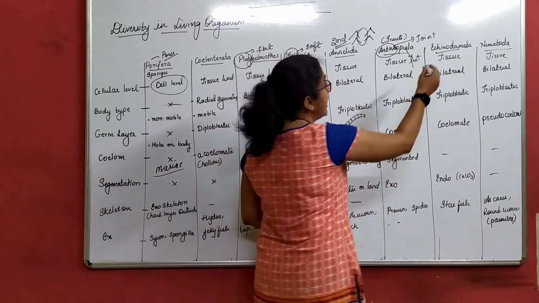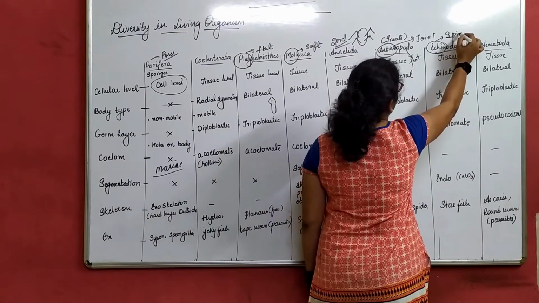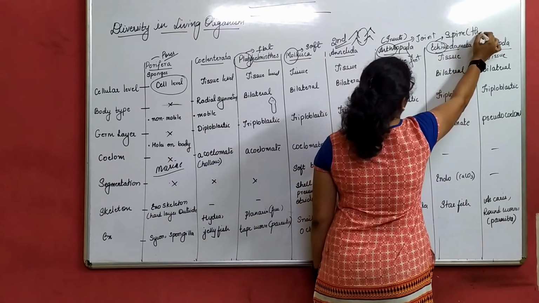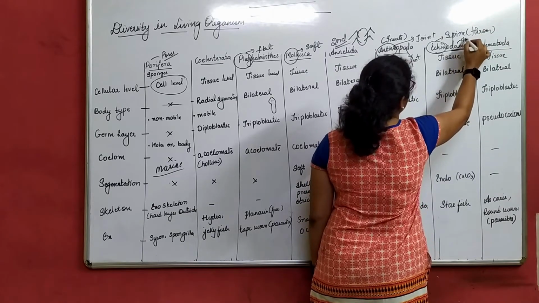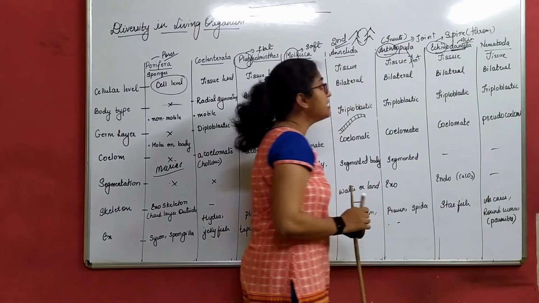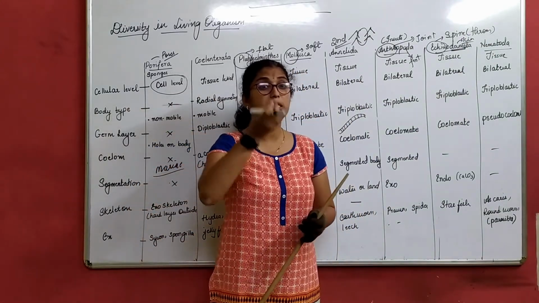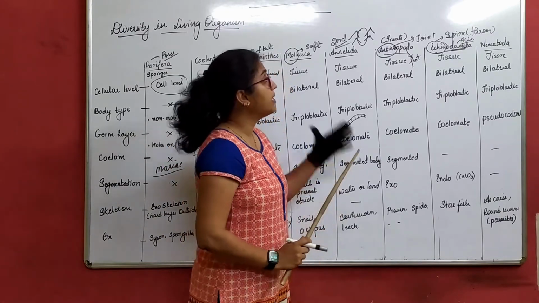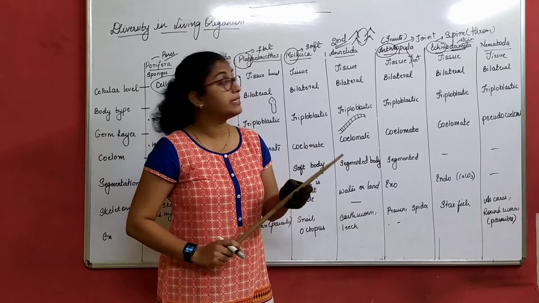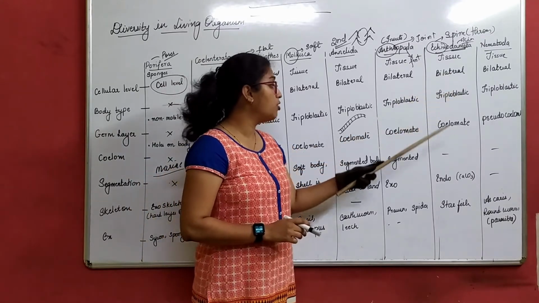Now, the word echino means spine. Spine is nothing but thorns, right? Derma means skin. That means a spiny-skinned organism. The organisms which have spines, small thorns on them, will come under Echinodermata. So again, it's bilateral, triploblastic, coelomate.